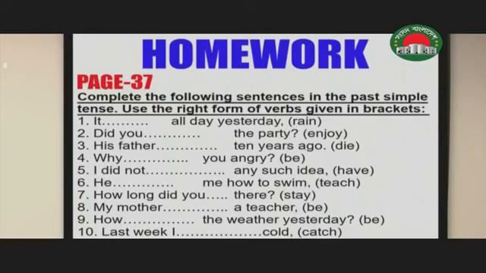It rained all day yesterday. Did you enjoy the party? His father died 10 years ago. Why be you angry? Here we have be, that means you have to use the to be verb. I did not have such any idea. He teach me how to swim. How long did you stay there? We have a question mark at the end, that means you have to ask a question here.